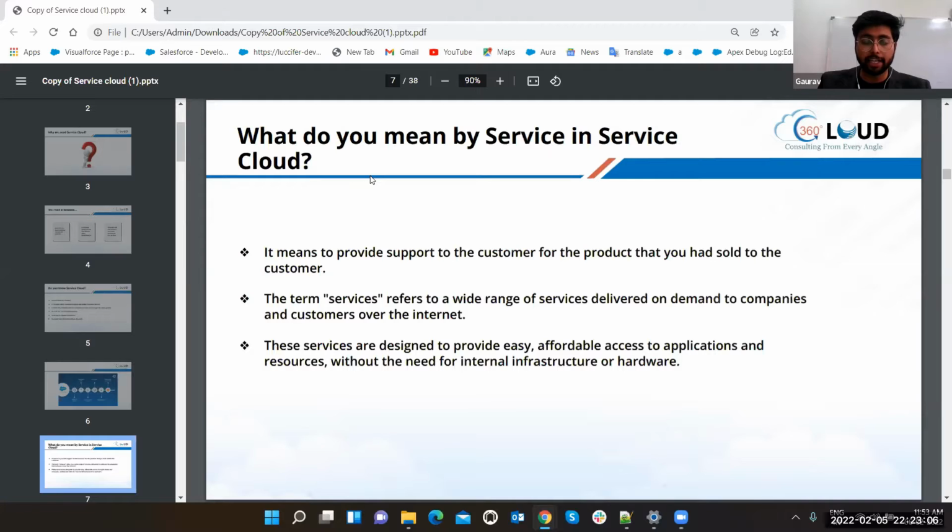You do not have to wait, and you do not have to say, no, the bank has lunch time, we have to wait for 1 hour. No, that is not the scenario in Service Cloud. You can just put a question, and definitely a service agent will reach you very soon. Now the business hours are always dependent on the business. Again, red line came. Okay.